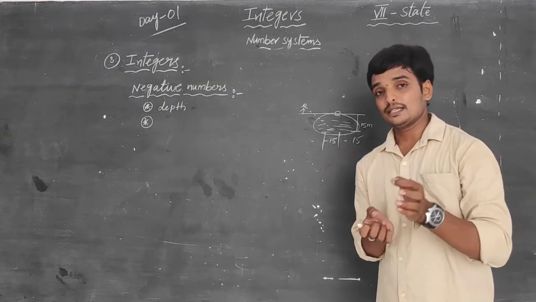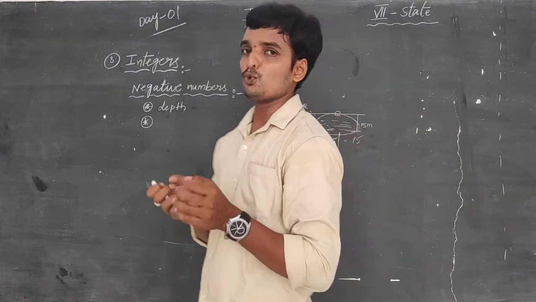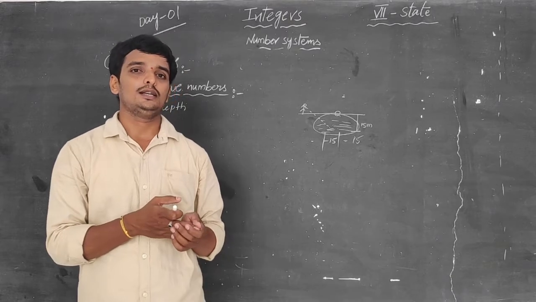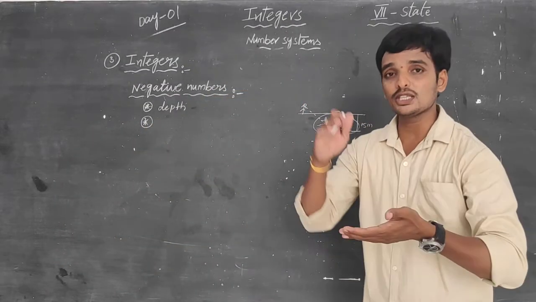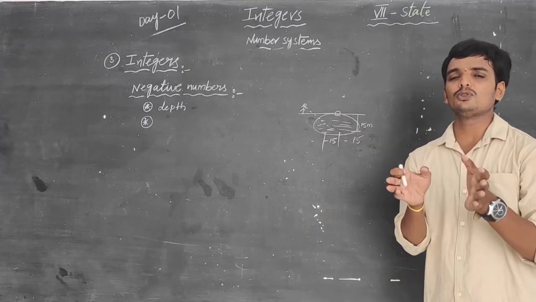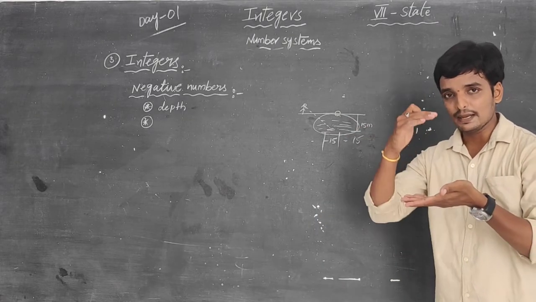But in some of the coolest places like Simla, Kashmir, in those places the temperature is below the zero. Zero is very cool. The values of the temperature are below the zero.